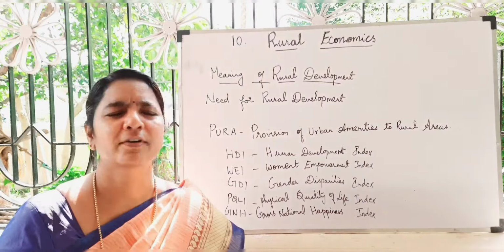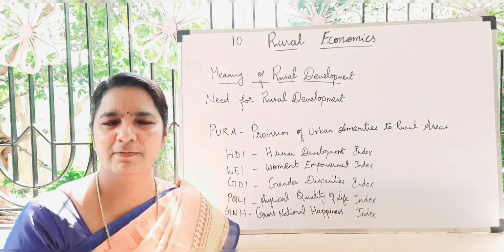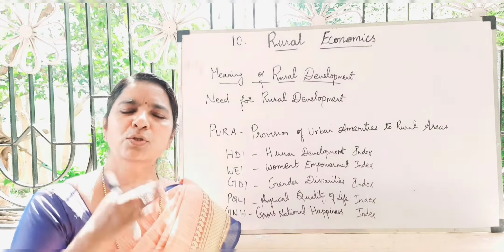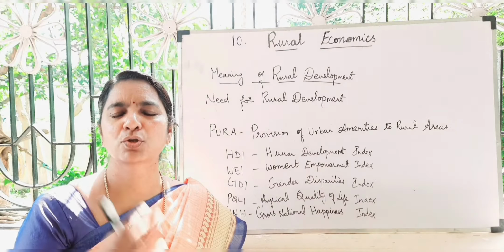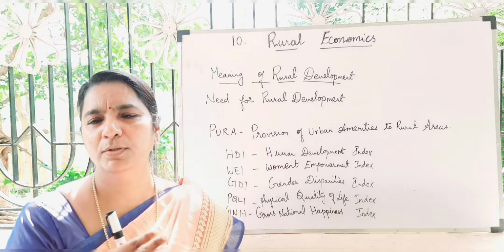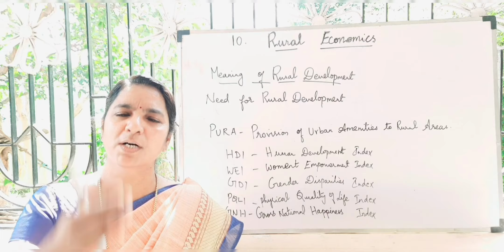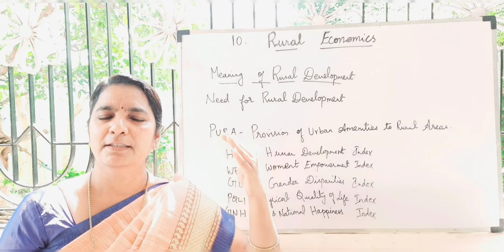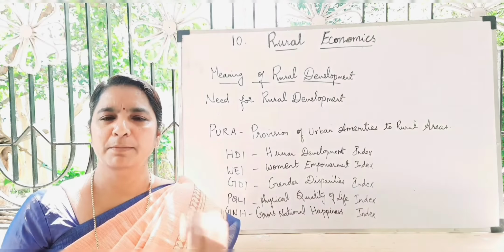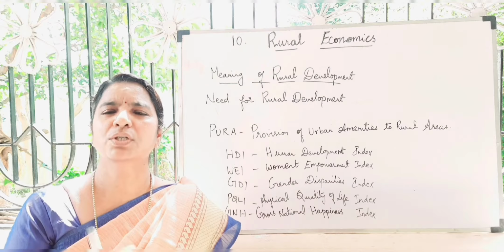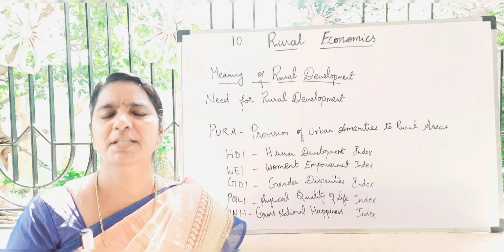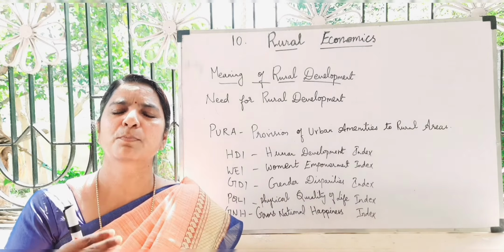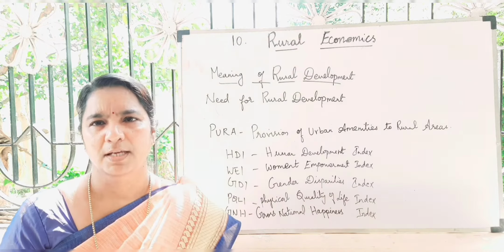Here is the meaning of rural development. Rural development means both social and economic development should be there among the rural people. According to the World Bank also, a strategy has been given that development of rural people should be in both the social and economic standard. That means the standard of living of the people should be both economic and social.